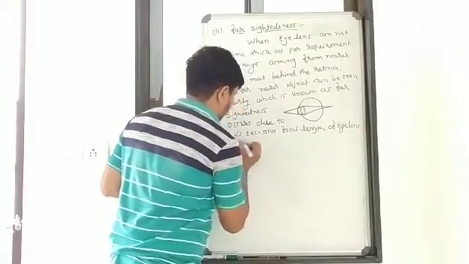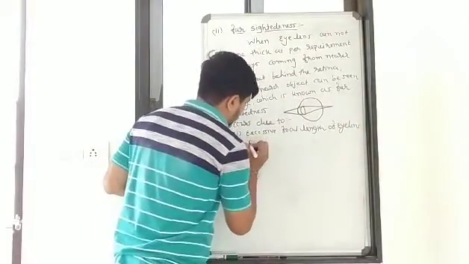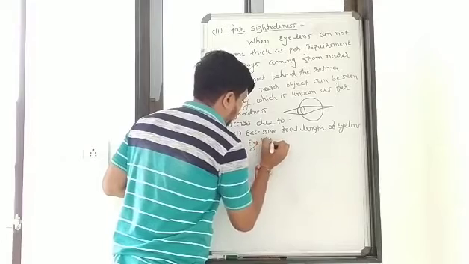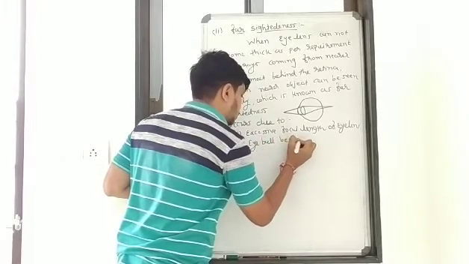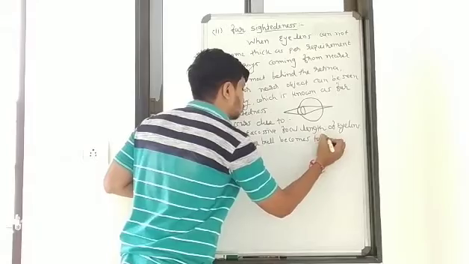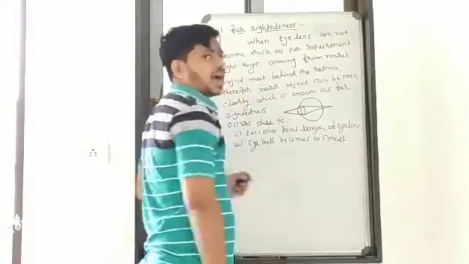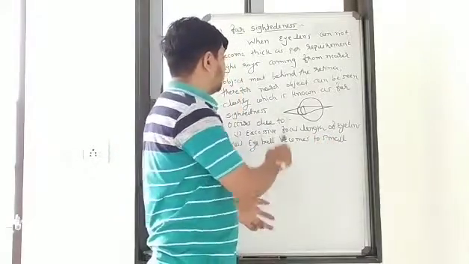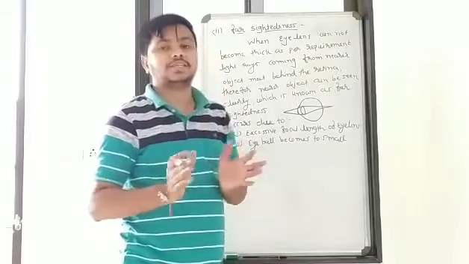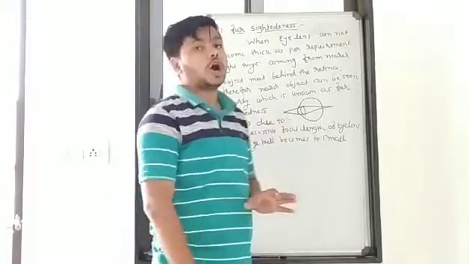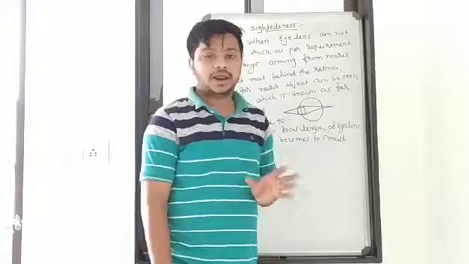The second one is that the eyeball becomes too small. Whenever the eyeball becomes too small and the focal length of the lens becomes excessive, you can't see the object which is near to you.